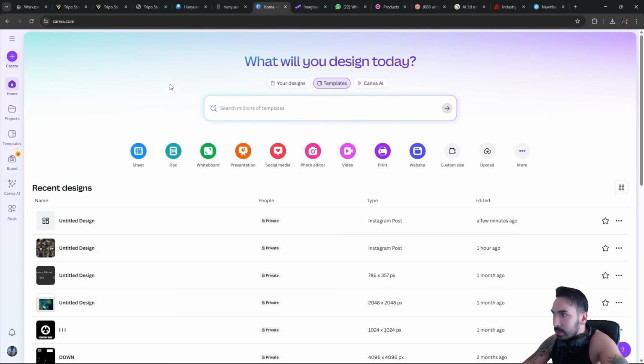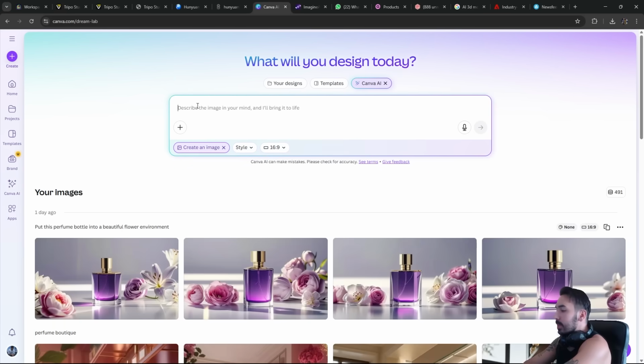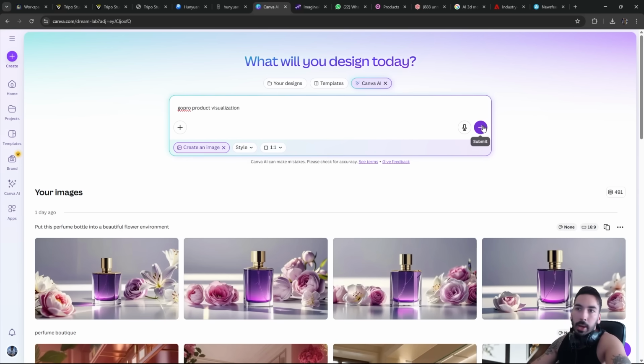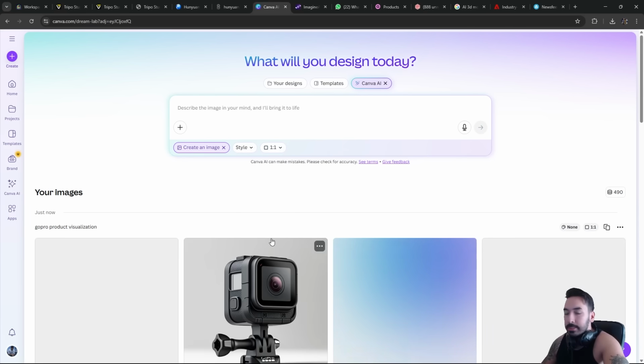Maybe some of the others are a little bit better, but basically you find the AI generator like you can over here on Canva. You go to create an image, and then I might type in something like GoPro product visualization. You can choose what format you want down here. Let's say I want 1x1. I'm going to generate this, and it's only going to take a couple of seconds because they got a pretty simple image generation tool.